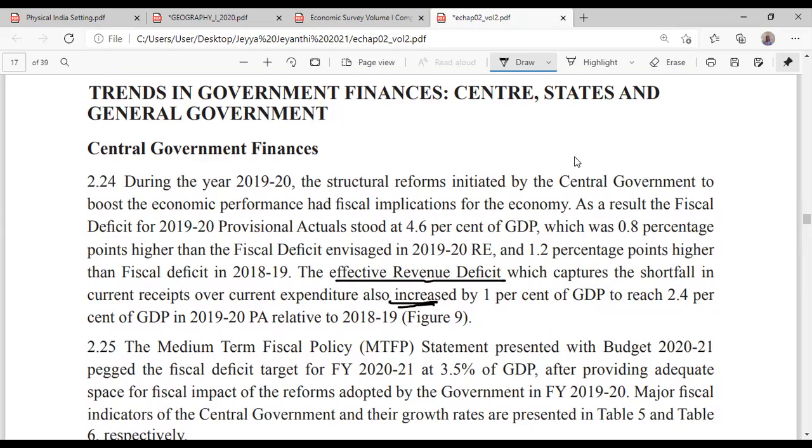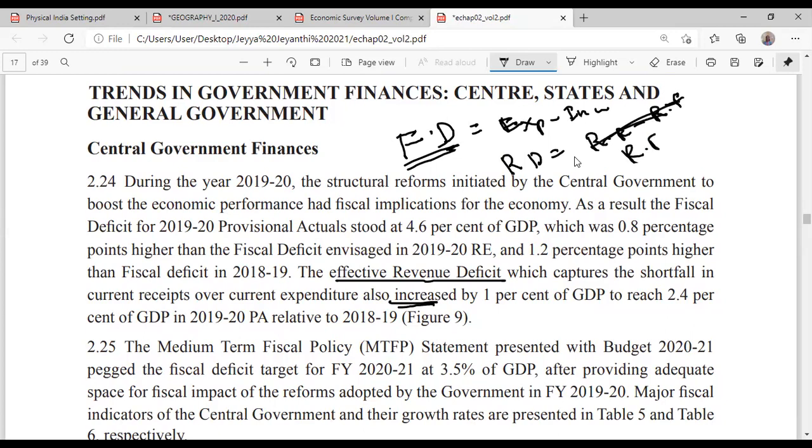Okay, now write down, so far we have seen fiscal deficit only, right? Fiscal deficit means total expenditure minus income. Now the revenue deficit means, write down, revenue receipts minus revenue expenditure. In fact, it should be the opposite: revenue expenditure minus revenue receipts. Revenue deficit is equal to revenue expenditure minus revenue receipts.